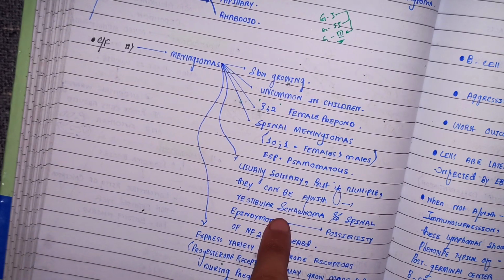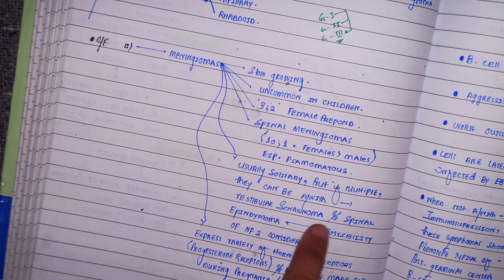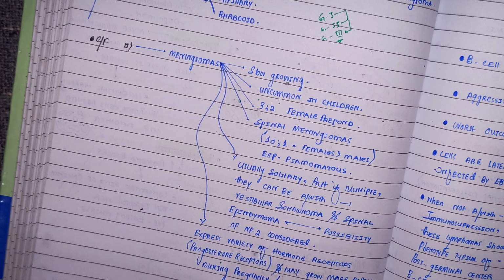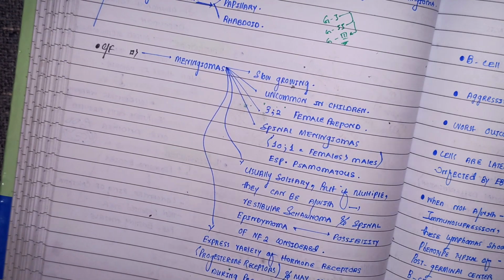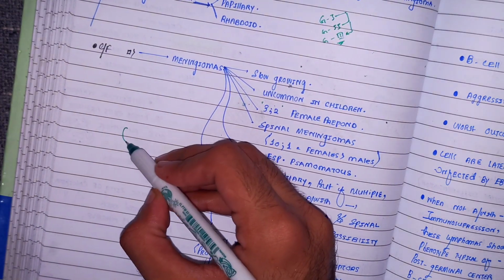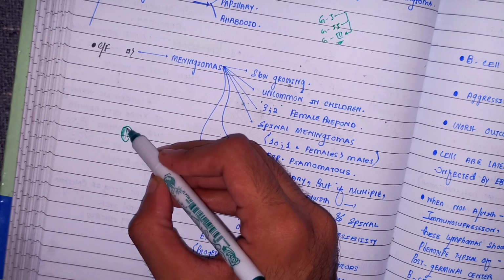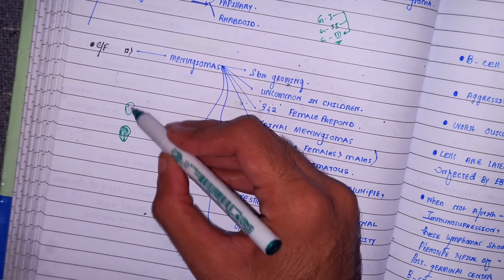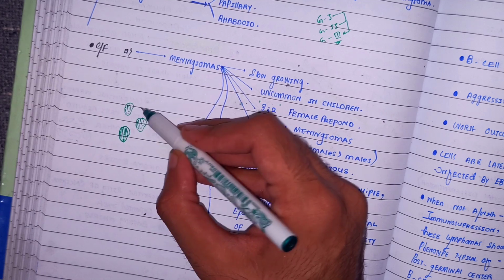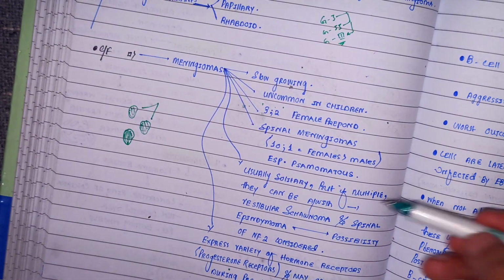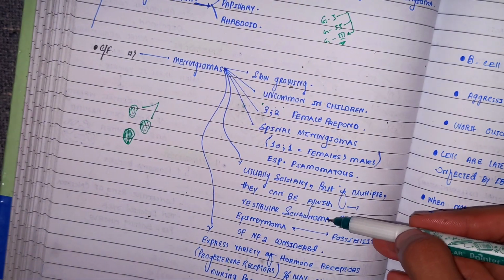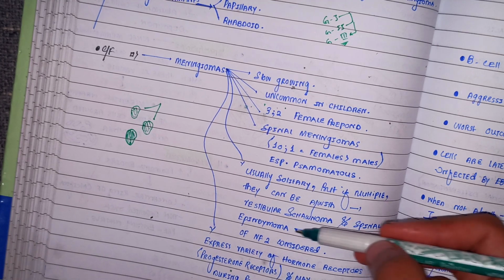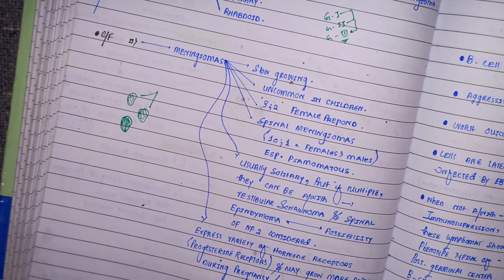they can be associated with the vestibular schwannoma and the spinal ependymoma, right? What did I say? I said beta that the meningiomas are usually solitary, that they are single in number, present isolated, but if they are multiple in number, then in that case the meningiomas are associated with the two other tumors, that are the vestibular schwannoma and the spinal ependymoma, right?